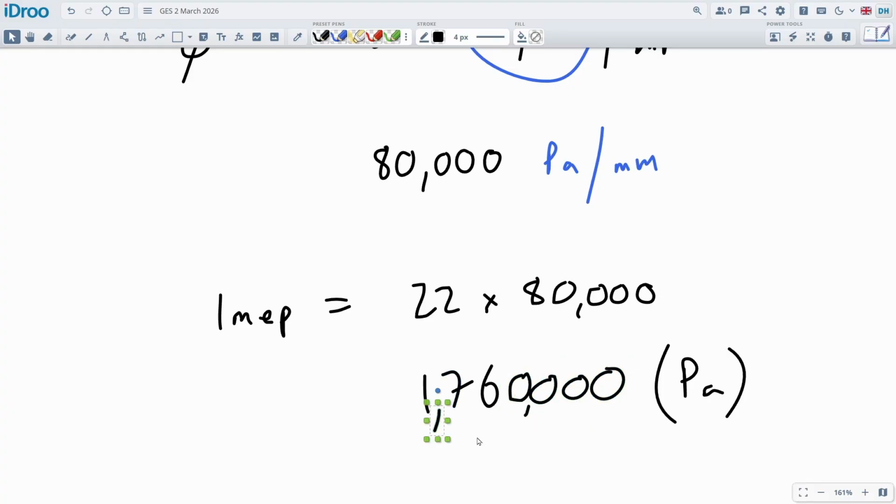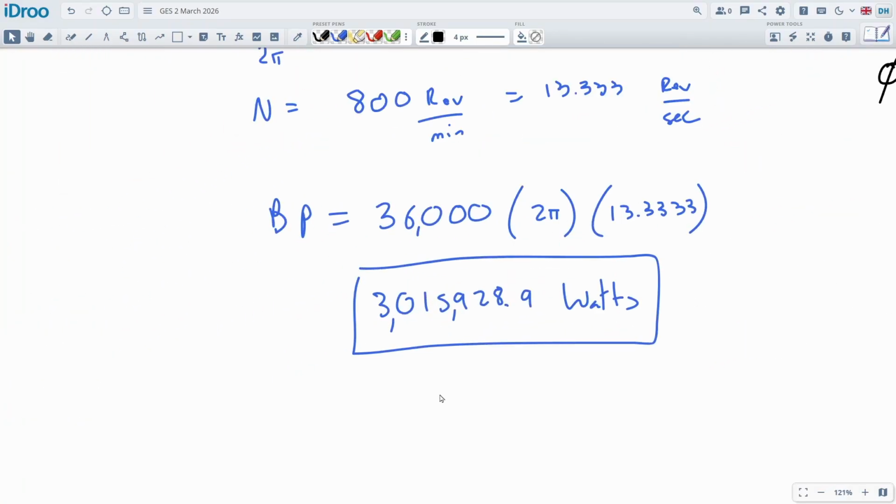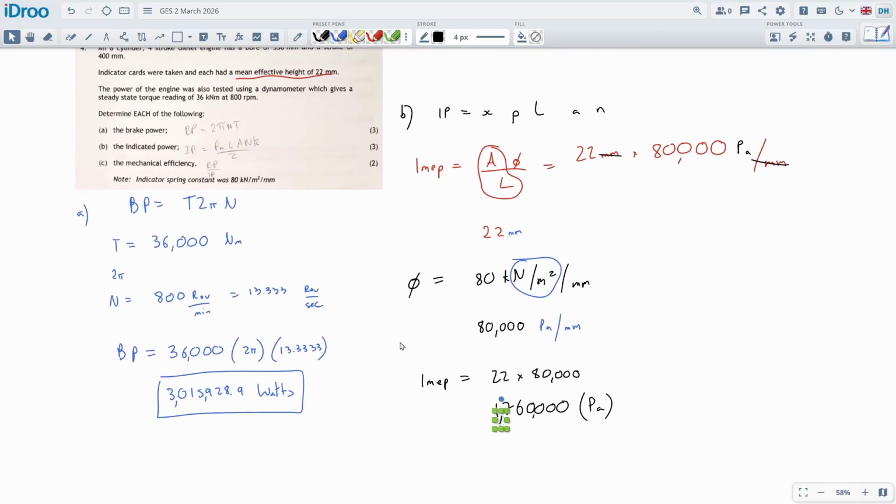But in the bigger engines, this is what we see, and we are talking about a big engine. We've got 3 megawatts on this thing. Sometimes they'll go right up to 9 megawatts or 10 megawatts. Okay, so we got the IMEP, which means we're now ready to do the PLAN calculation.